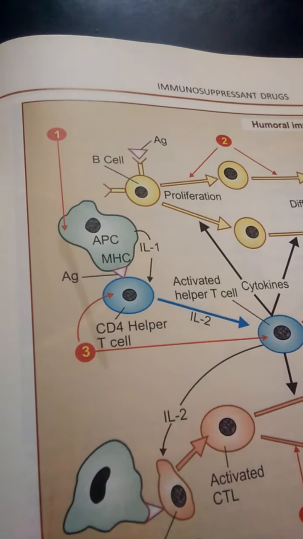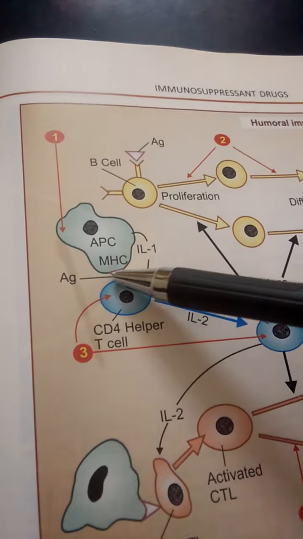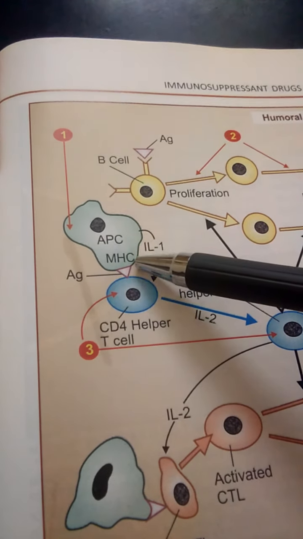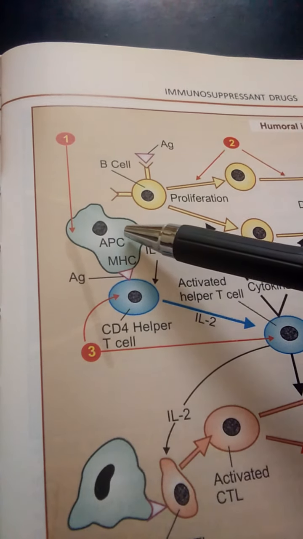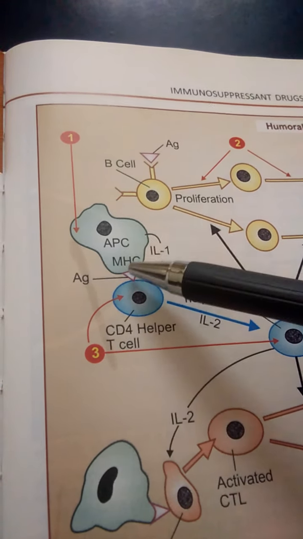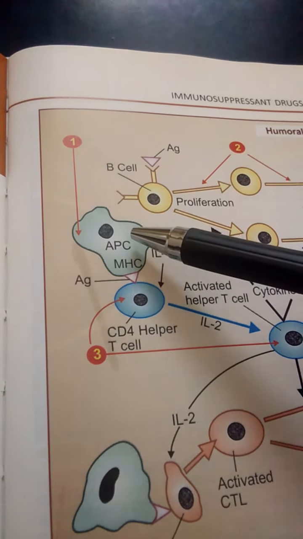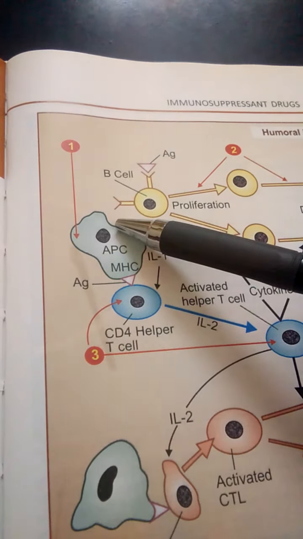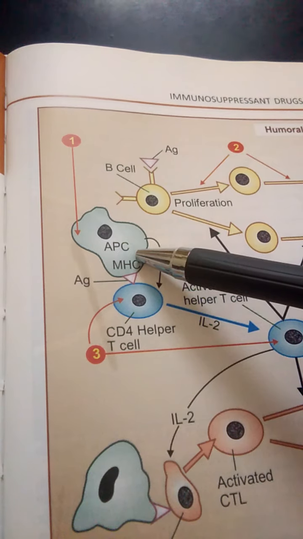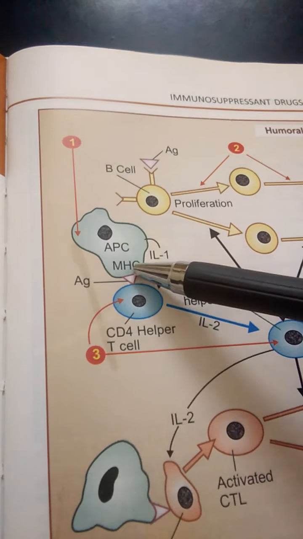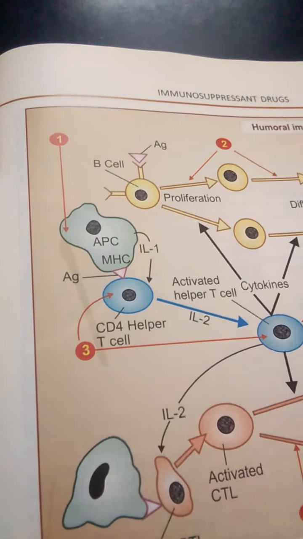In the humoral pathway, this purple triangle structure is the antigen, and the antigens are processed by the macrophages or other antigen presenting cells, and these are coupled with MHC, that is, major histocompatibility complexes.